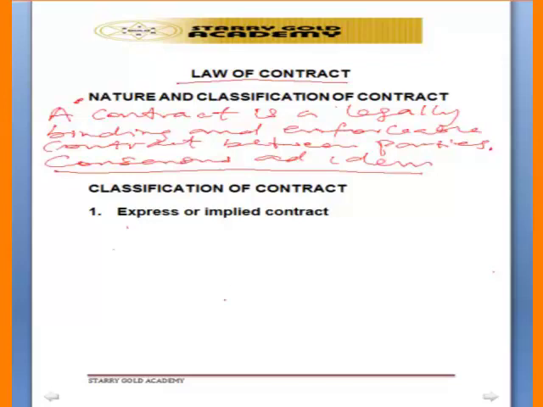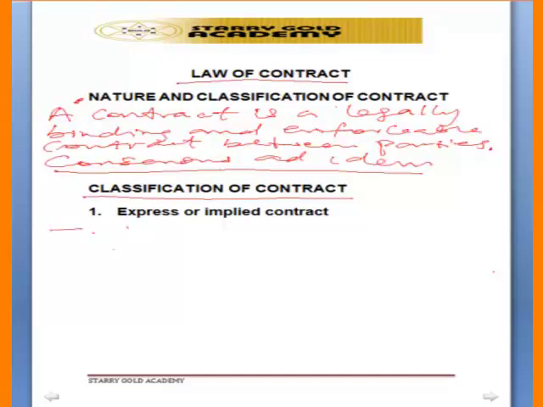Now let us look at the classification of contract. So we have many classifications. Number one, the first classification is what is known as express or implied contract.